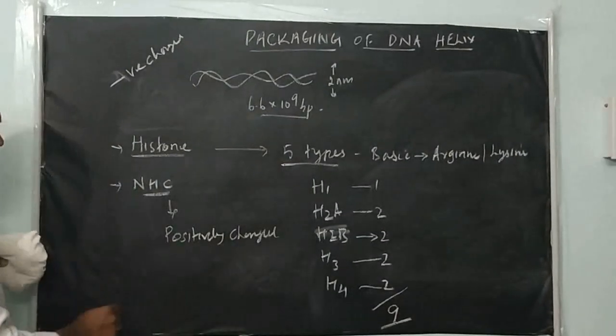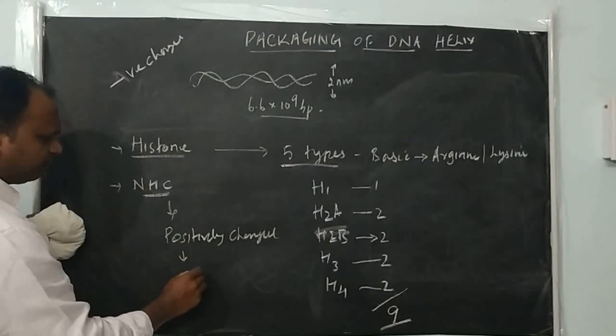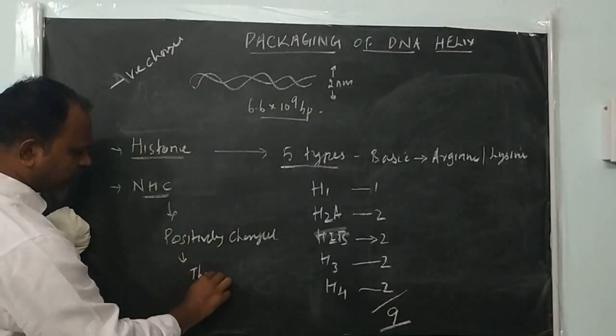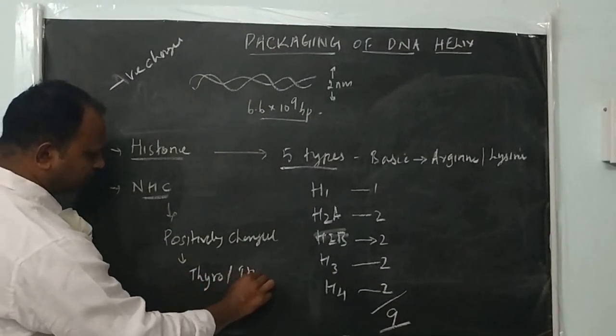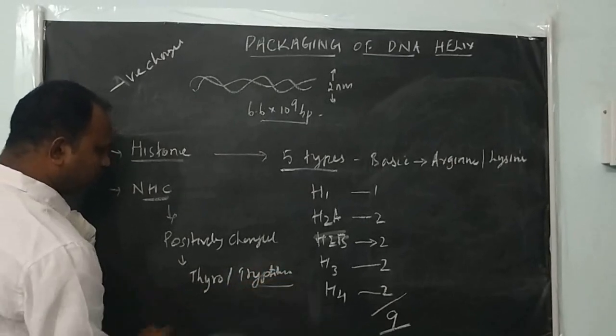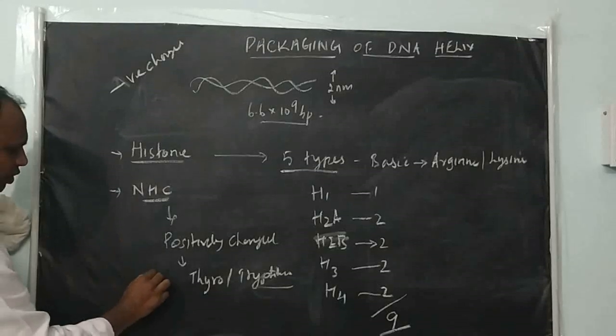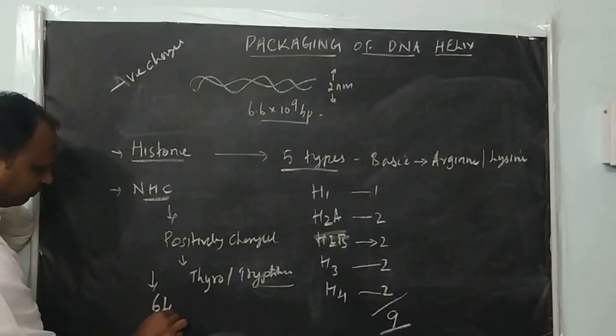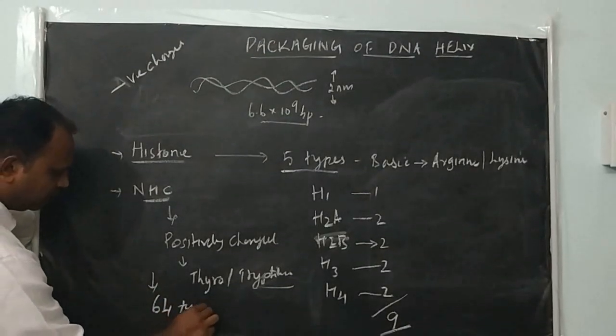Non-histone proteins are rich in tyrosine and tryptophan amino acids. In the non-histone proteins, totally 64 different types of proteins are involved in packing.